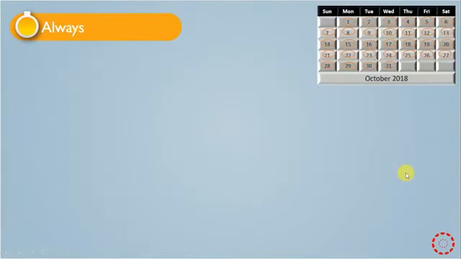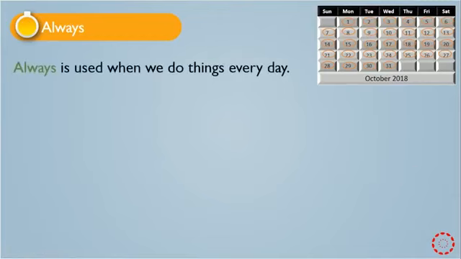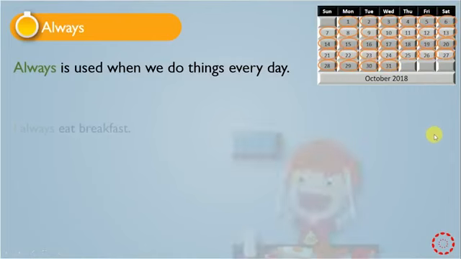The first one is always. Always is an adverb of frequency. We use always when we do things every day. Look at the schedule. Every day in the month we do this. We use always.